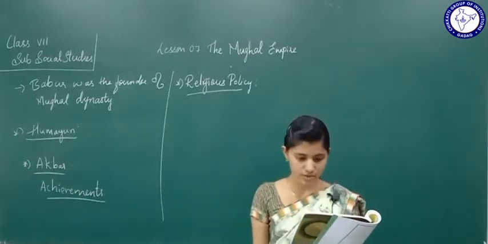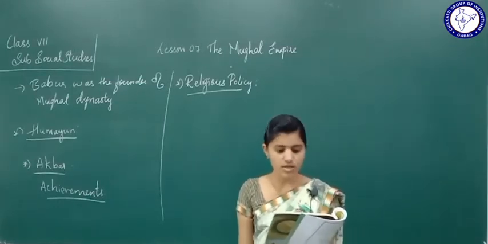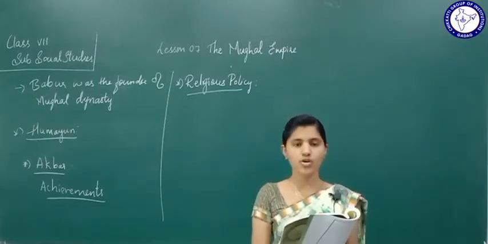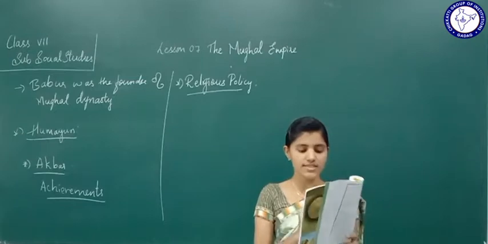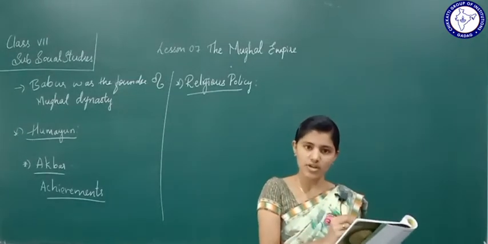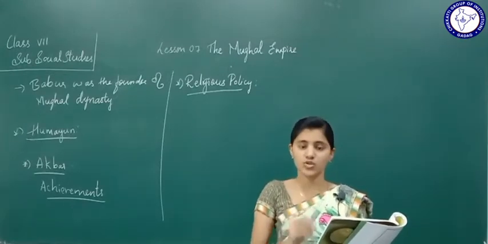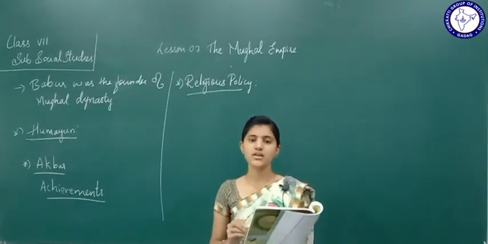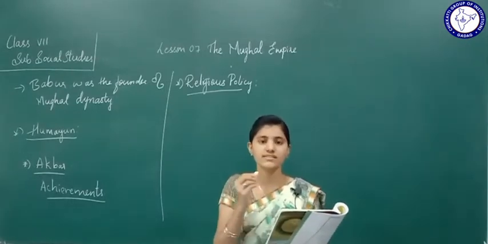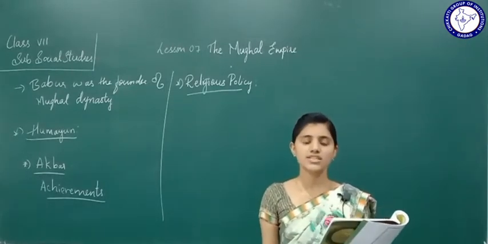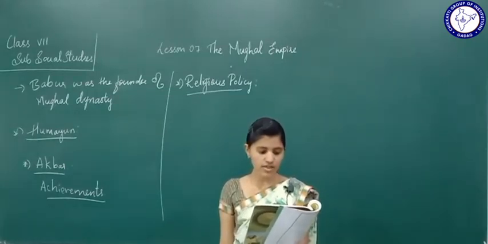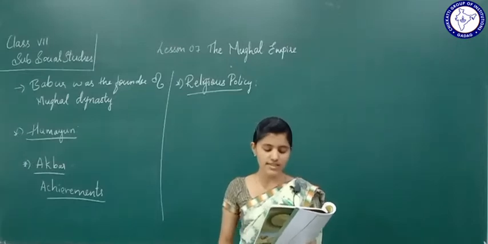He invited Hindu, Jain, Buddhist, Parsi and Christian leaders to discuss their views on religious issues. As a result of such discussions, he evolved a new sect called the Deen-e-Ilahi.